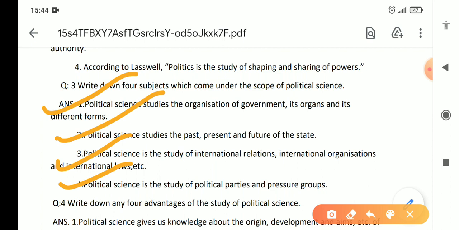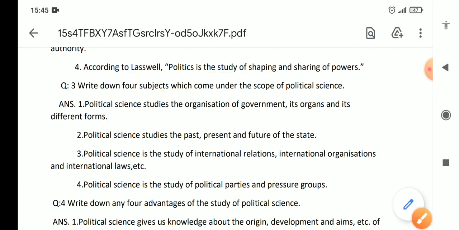Question, write four subjects which come under the scope of political science. So it is about the scope of political science. You can write your own points. For example, number one, it studies states. Number two, it studies the government. Number three, it studies international relations and international organization. Number four, it studies the behavior of man. Number five, it studies the ideologies. So this way you can make your own points.